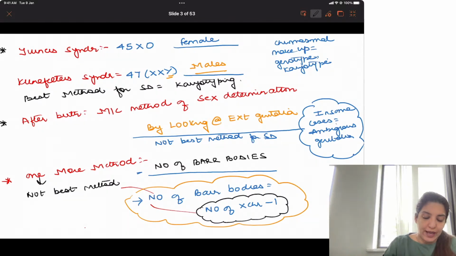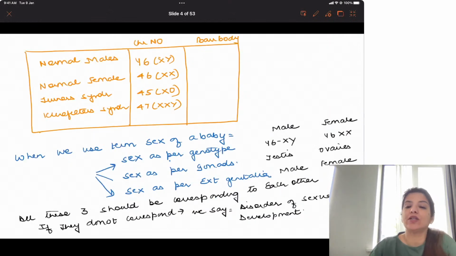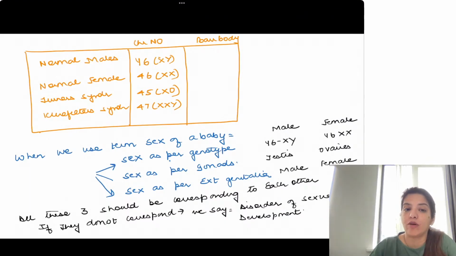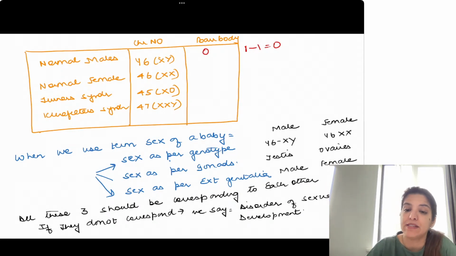So, if we see what are the number of Barr bodies in a normal male. In a normal male, the chromosome number is 46XY, right? 44 plus XY, or 46 in brackets XY. Now, because there is only one X chromosome, 1 minus 1, that is 0. So what is the number of Barr bodies in males? 0.